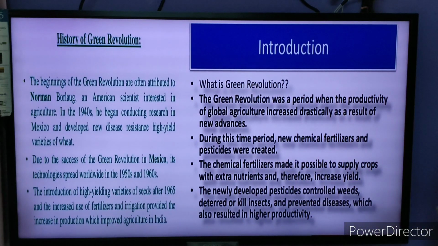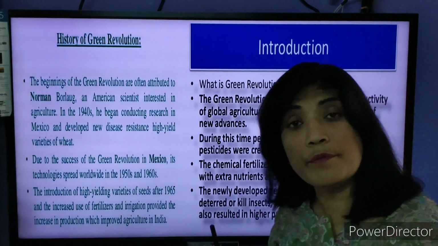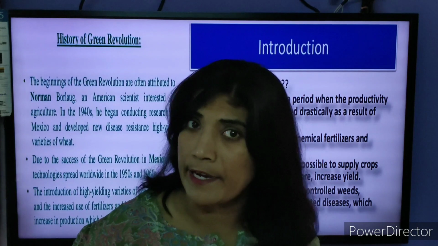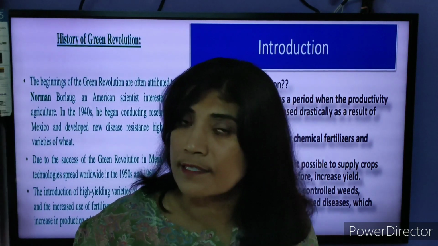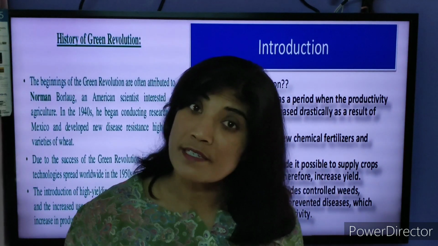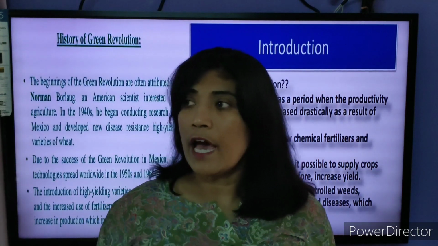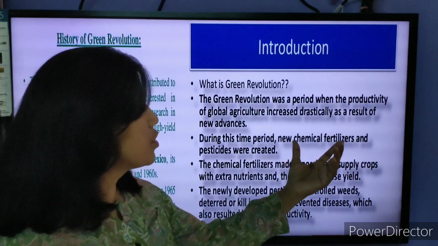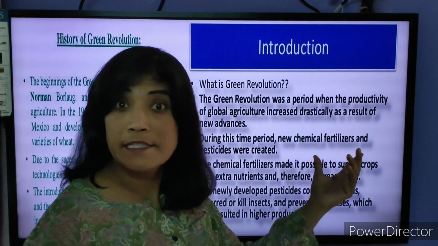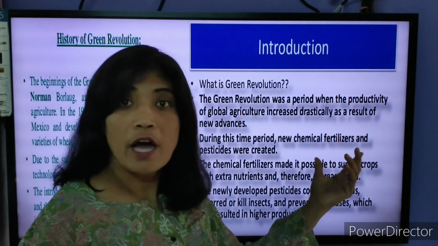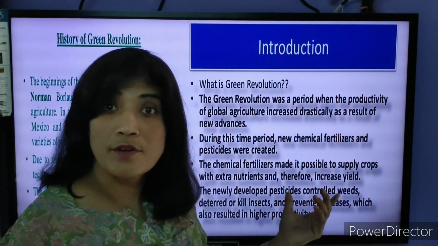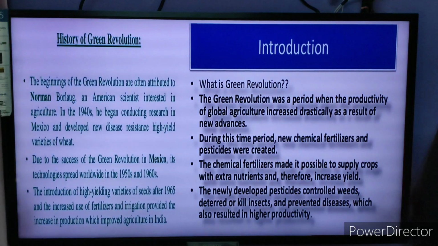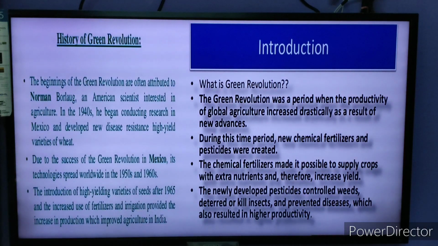During this time, the farmers used different insecticides and pesticides, and to get a better production, the people used chemical fertilizer, instant nutrients that are required by the soil to increase the productivity. That was done by the farmers.